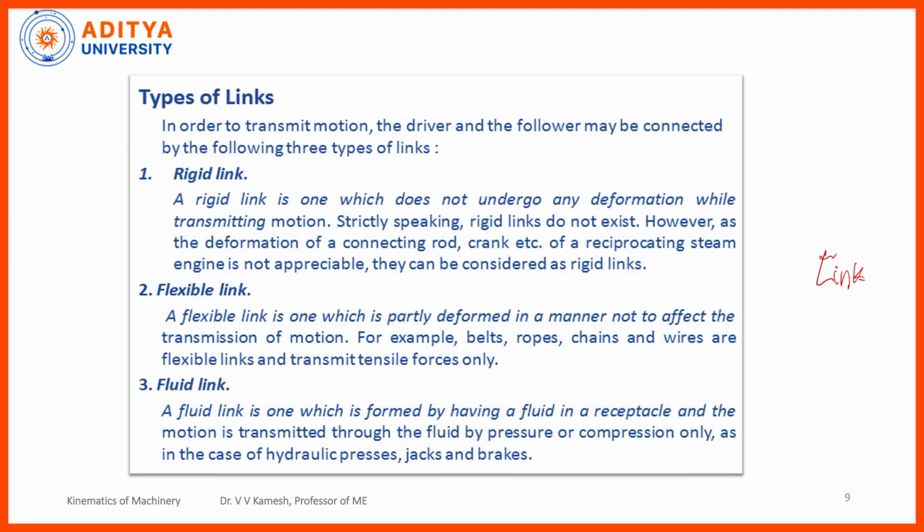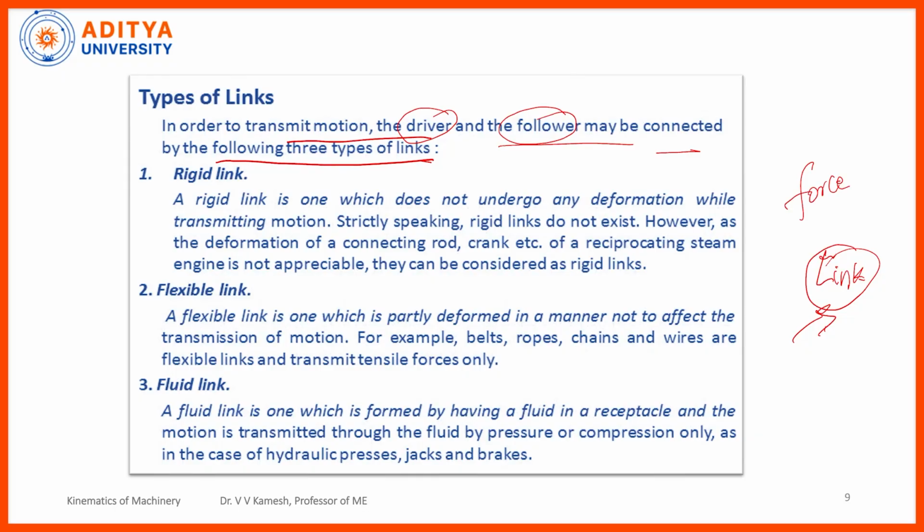Now we would like to know about the types of links. In the classification of links, we have 2 types of varieties. In order to transmit the motion, the driver and the follower may be connected by the following 3 types. Types of links means who is moving and who is following. I told you earlier, we will apply some force or some energy on one part.